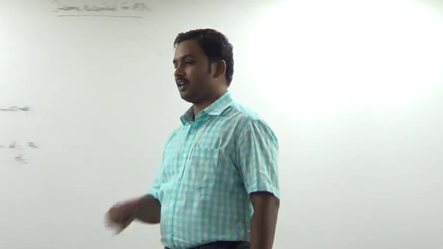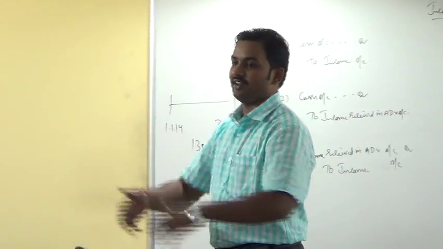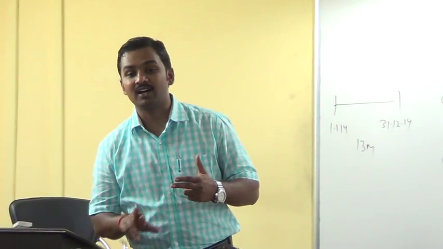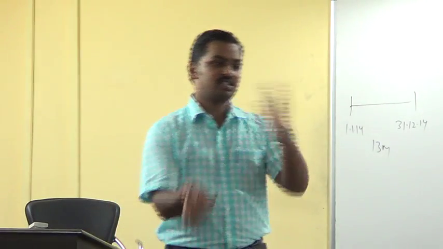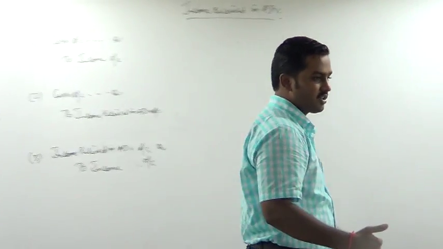When you collect interest in cash, what entry do you pass? Cash or bank account debit to interest account. When interest is recovered in advance, what entry do you pass? Cash or bank account debit to unaccrued interest account or interest received in advance account. Next year, when interest received in advance is treated as income, interest received in advance account debit to interest account.